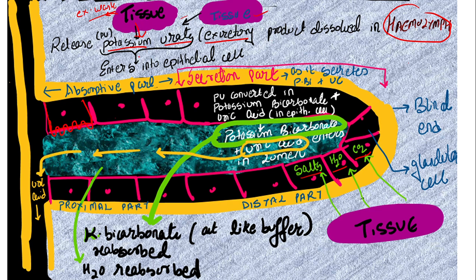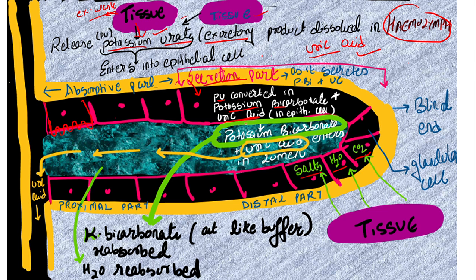Now this potassium urate is going to enter into the epithelial cell. कौन सी side पे? Secretion side पे. Why secretion side पे? Because I want to break this. What is my excretory material? I mean, what is the cockroach's excretory material? It is uric acid. So I'm not bothered about the potassium urate. What do I want? I want uric acid. So this potassium urate is going to enter into the glandular epithelial cell of the secretory portion. Here potassium urate is converted into potassium bicarbonate and uric acid.